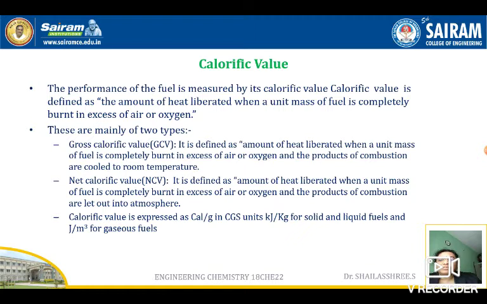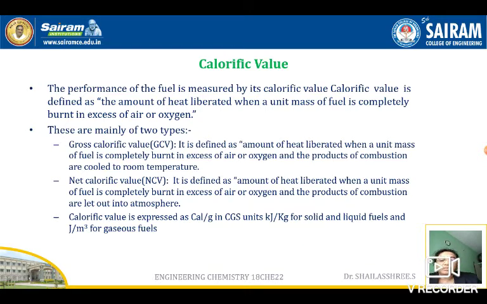What is this calorific value? The performance of the fuel can be measured by using calorific value. It's very simple. Say we want to know the calorific value of 10 grams of a fuel. What should we do? We burn that 10 grams of fuel, and we measure what is the amount of heat given by it. That's called the calorific value.